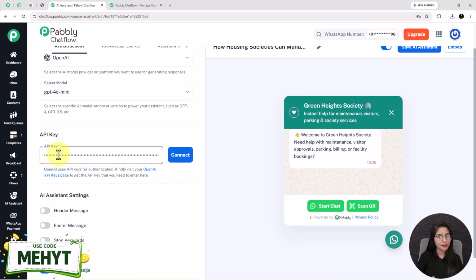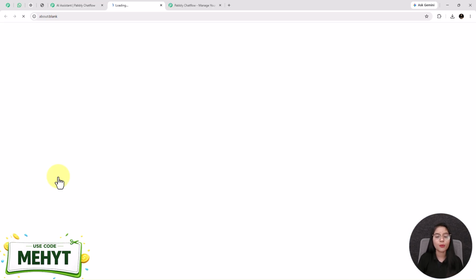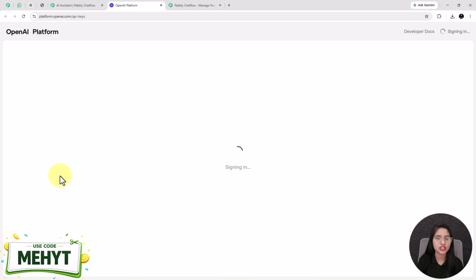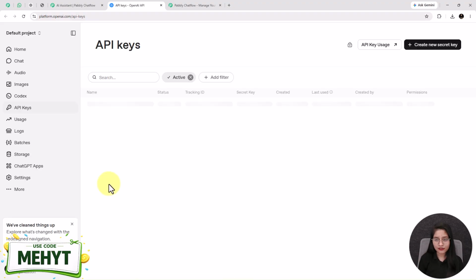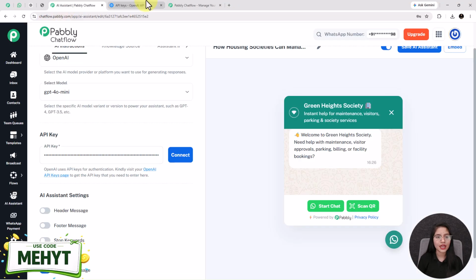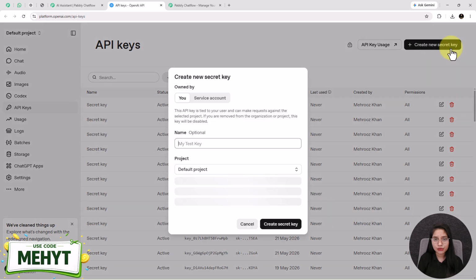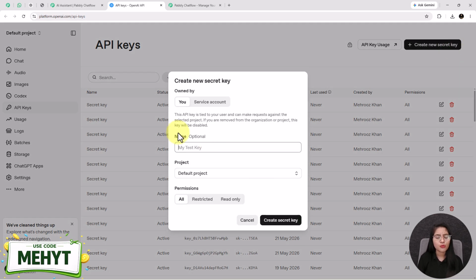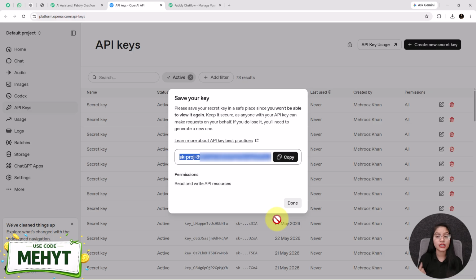For getting this API key, you need to go towards your OpenAI API keys page. See, this is my OpenAI platform. Now for generating this API key, you need to click on this plus create new secret key button. Next, the name is optional. You can give it if you want to. Select the project from here, provide the permission, and click on this create secret key button. So this is how easily you can generate an API key.